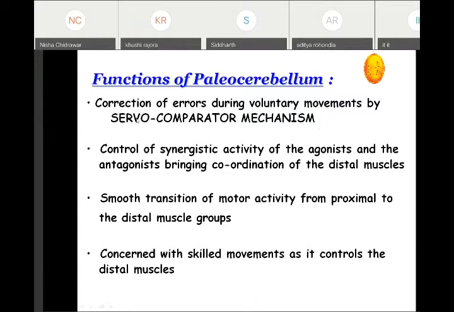So this is the main function of the spinocerebellum, that is the servo-comparator mechanism. The second activity is that it controls the synergistic activity of the agonist and antagonistic muscles to bring coordination of the distal muscles. So this is very, very important.